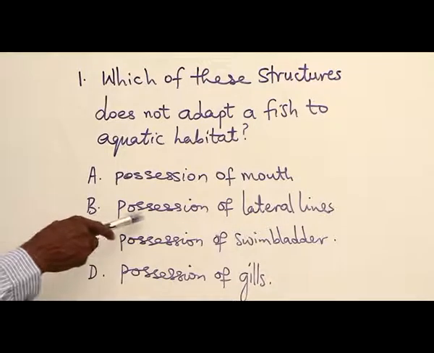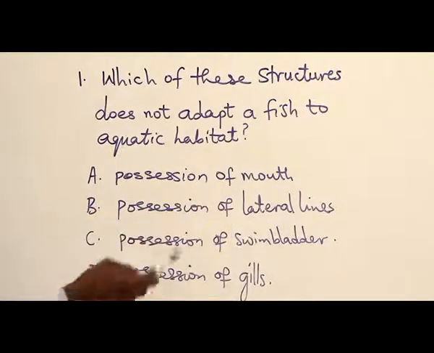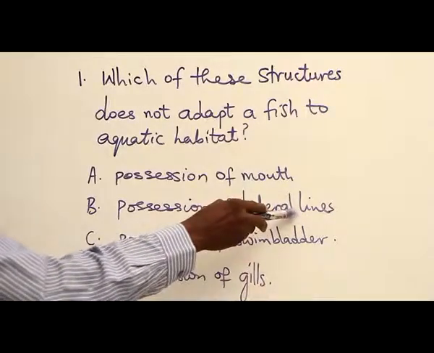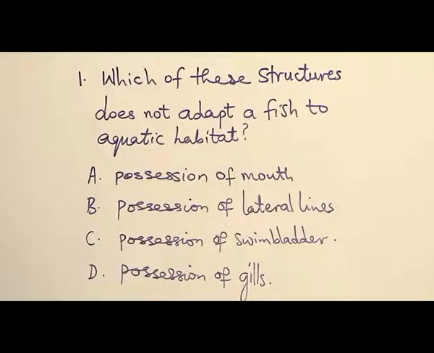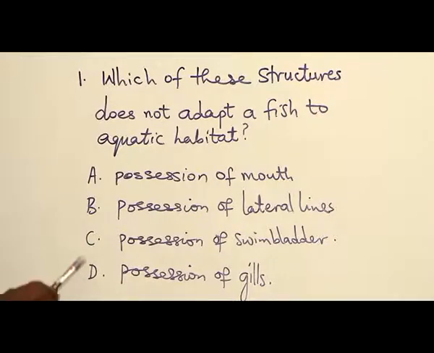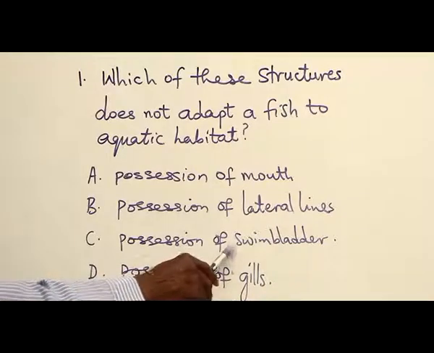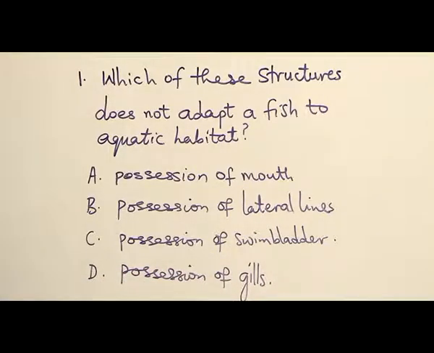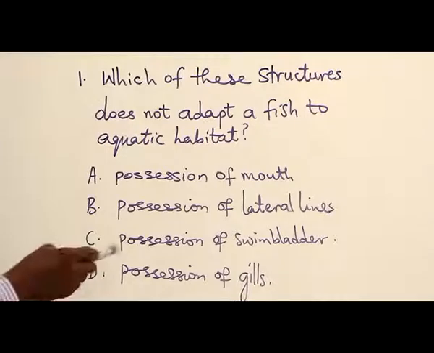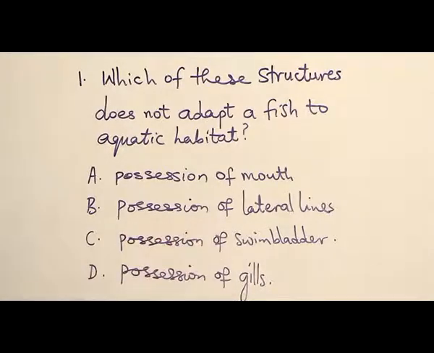Option B. Possession of lateral line. The lateral line enables the fish to detect danger in form of vibration. Any movement in the water, it detects with this structure, the lateral line. C. Possession of swim bladder. The swim bladder makes the fish control its body density, to be buoyant in the water or to sink down in the water, depending on what it wants to do. It uses this swim bladder for buoyancy in the water.